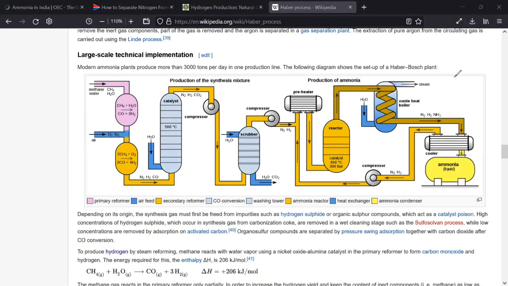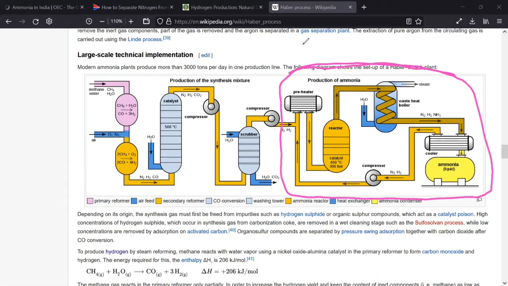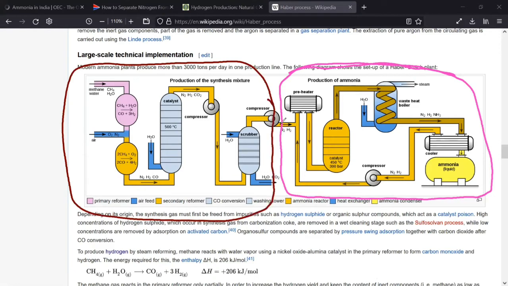The process which is mentioned in our book starts from here. Can you see this process? Yes, sir. Now, this process, I will change the color. This process is actually the production of nitrogen and hydrogen. Is it making sense or not? Yes, sir. This is the production of N2 and H2. This is the production of ammonia. Is it making sense? Yes, sir.